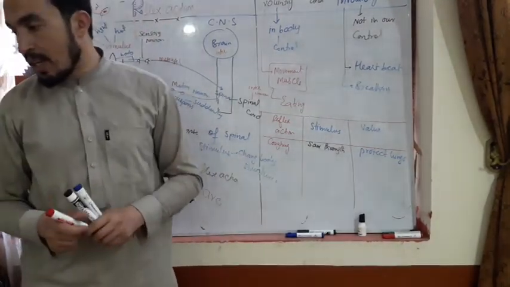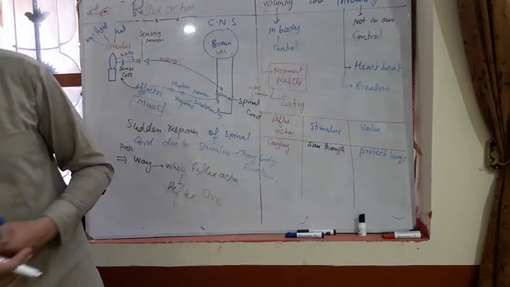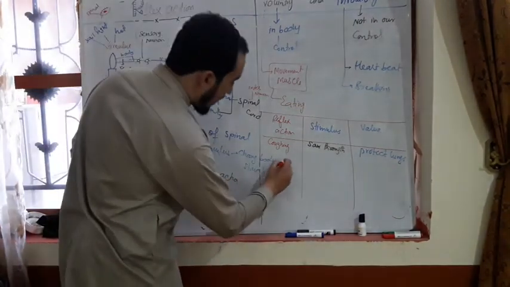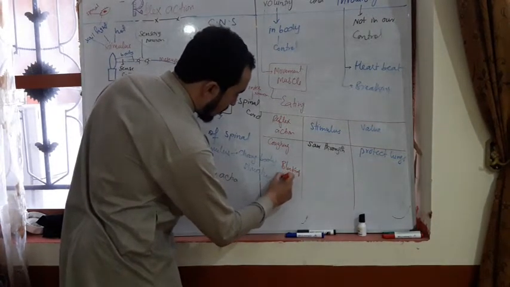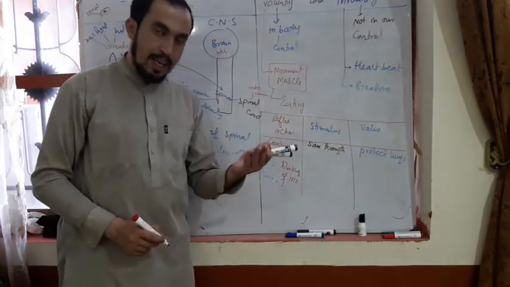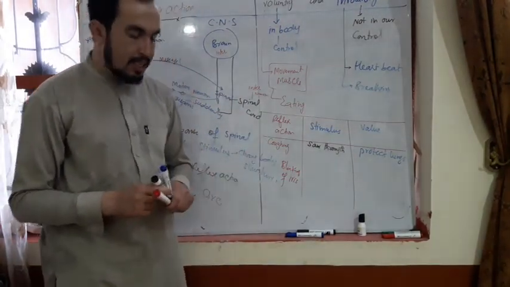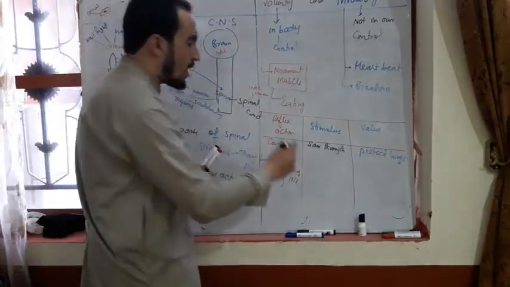The next one is blinking of the iris. Blinking of the iris is a reflex action. The stimulus to this blinking is light.